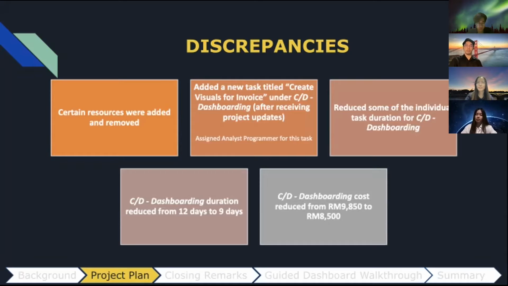So because of this, we decided to remove this BA from the task, and we then added a new task titled Create Visual for Invoice upon receiving the project update after submitting our initial stand-up, and proceeded to assign analyst programmer to this task. Upon working tirelessly on the task under the dashboarding phase, we have managed to reduce the duration and budget from 12 to 9 days and 9,850 to 8,500 respectively. For more information with regards to the project discrepancy, kindly refer to the memo that we have prepared, as most of the analyst explanation and all of the printout can be found there for your reference.